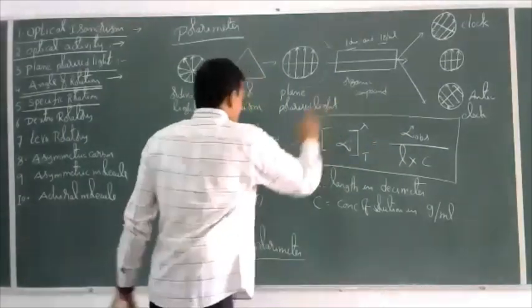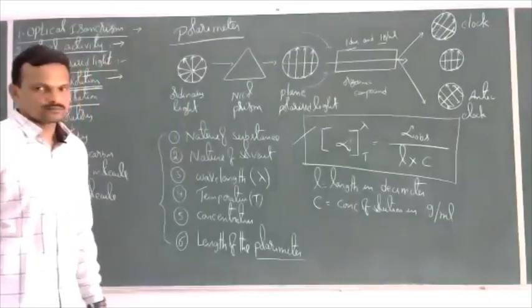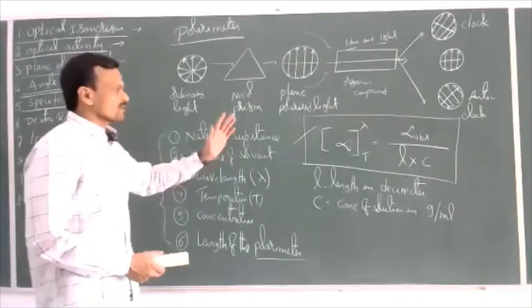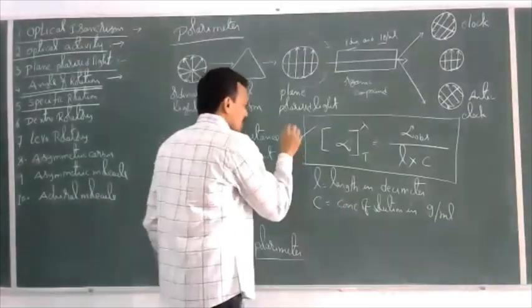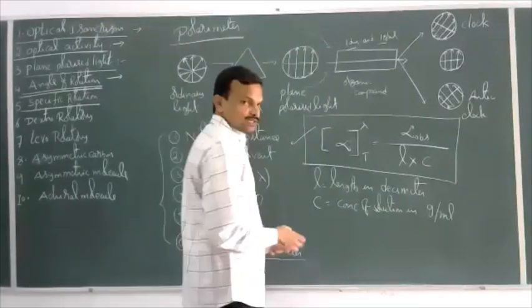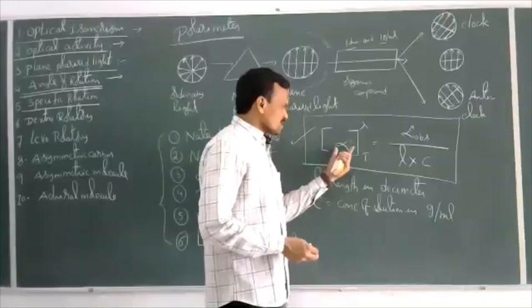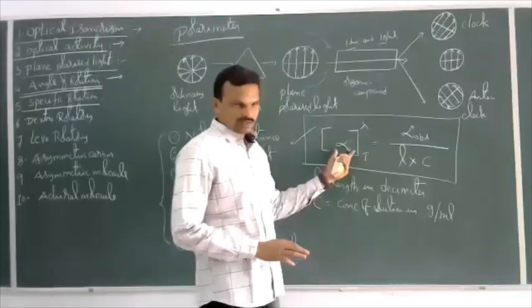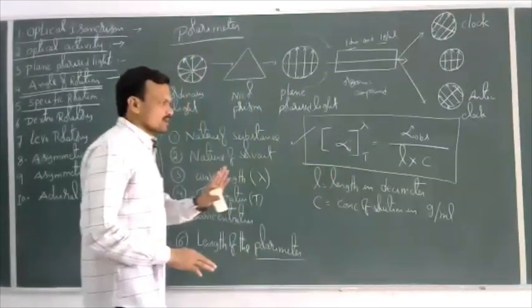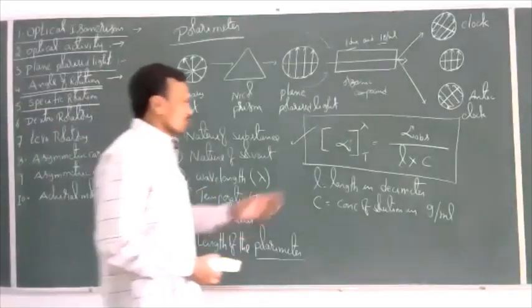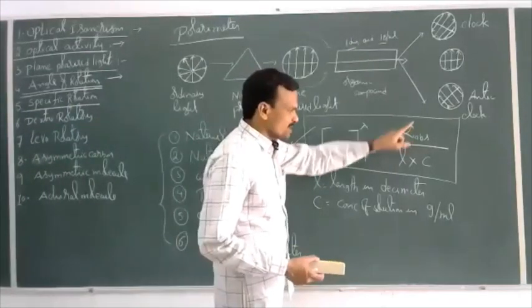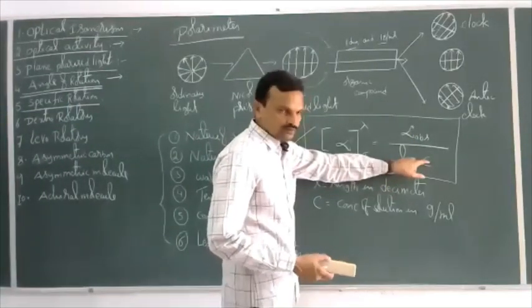So by this we can calculate specific rotation, and this specific rotation is different for different compounds. By changing conditions, alpha observed may change, but specific rotation remains constant. Specific rotation is a constant for a given compound, whereas alpha observed can change by changing the length or concentration.